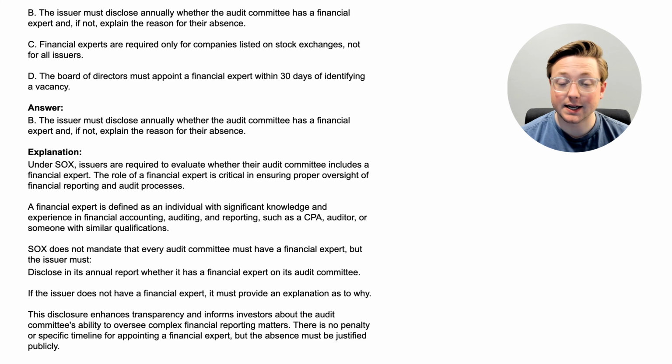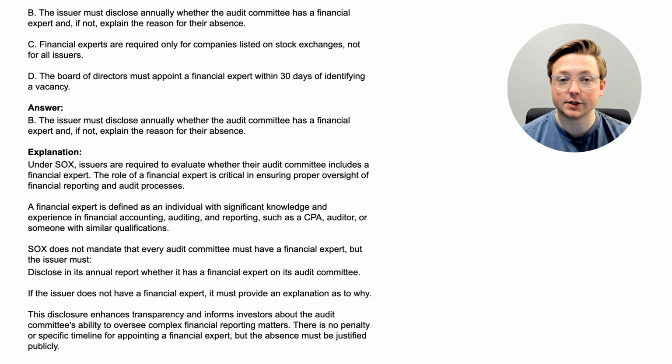The role of a financial expert is critical in ensuring proper oversight of financial reporting and audit processes. A financial expert is defined as an individual with significant knowledge and experience in financial accounting, auditing, and reporting, such as a CPA, auditor, or someone with similar qualifications. SOX does not mandate that every audit committee must have a financial expert, but the issuer must disclose in its annual report whether it has a financial expert on its audit committee, and if the issuer does not have a financial expert, it must provide an explanation as to why. This disclosure enhances transparency and informs investors about the audit committee's ability to oversee complex financial reporting matters. There is no penalty or specific timeline for appointing a financial expert, but the absence must be justified publicly.